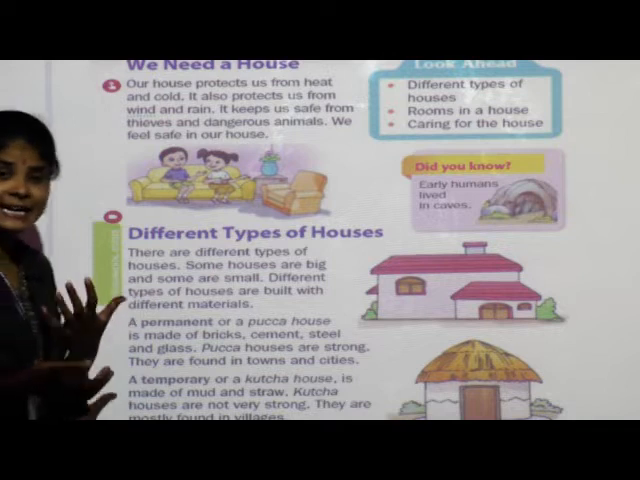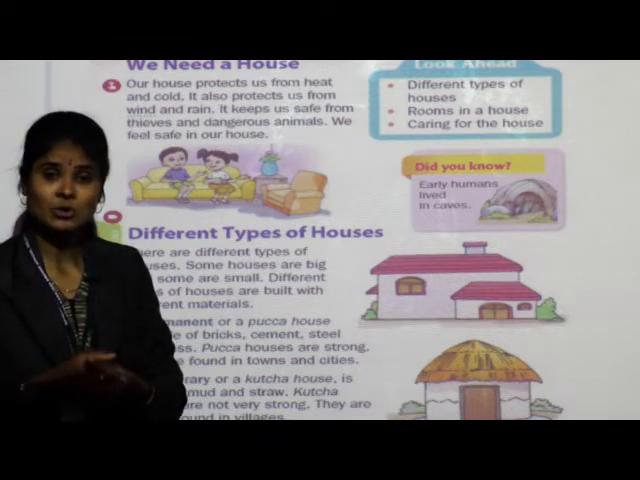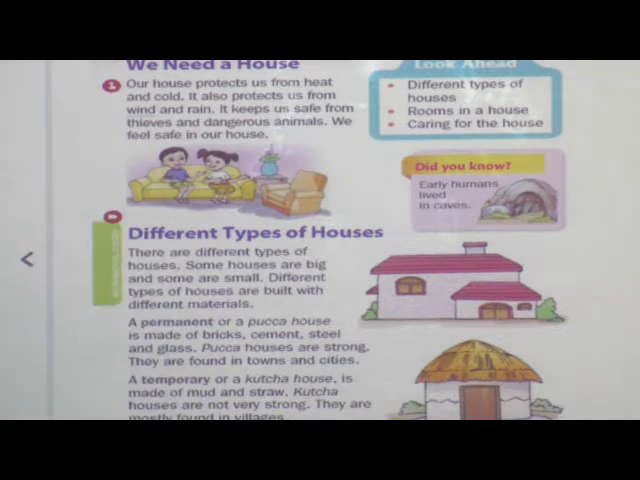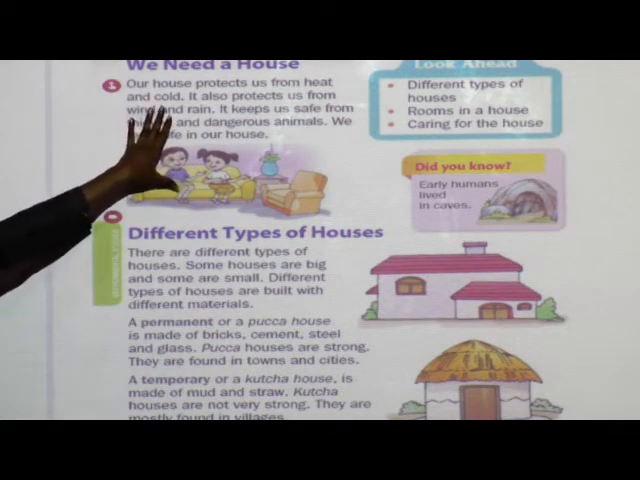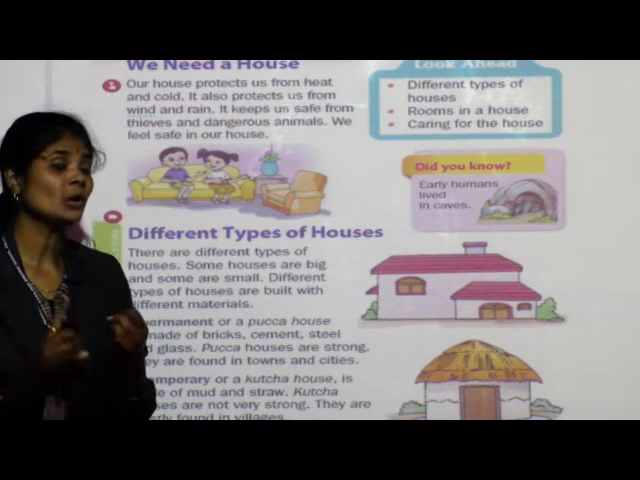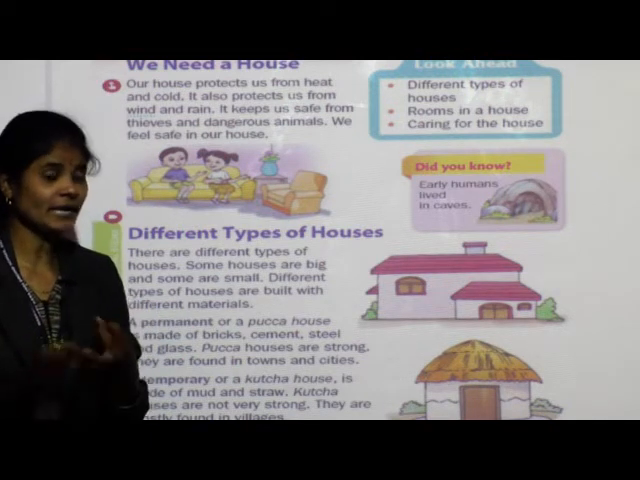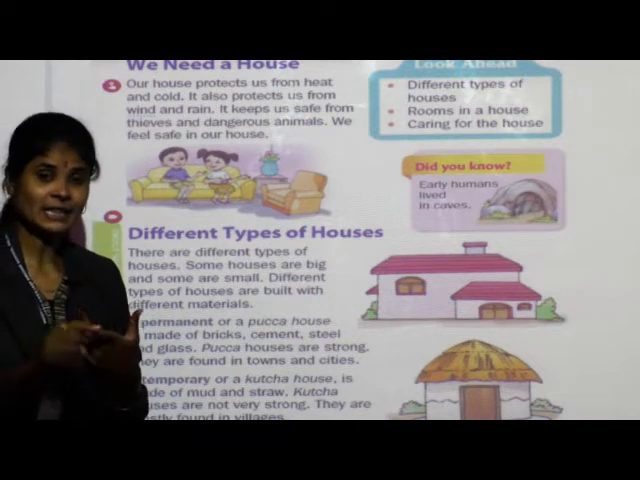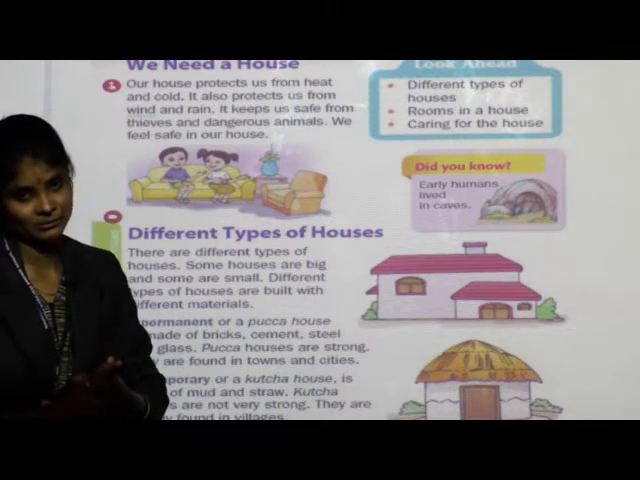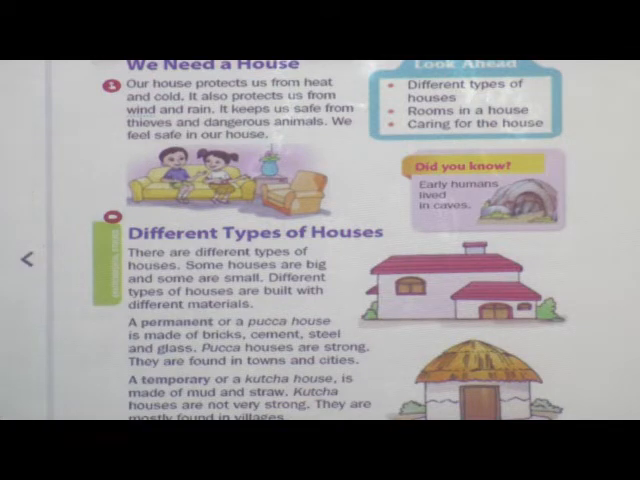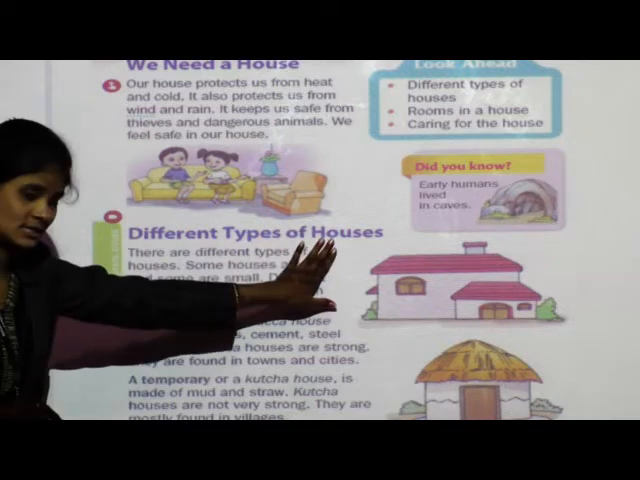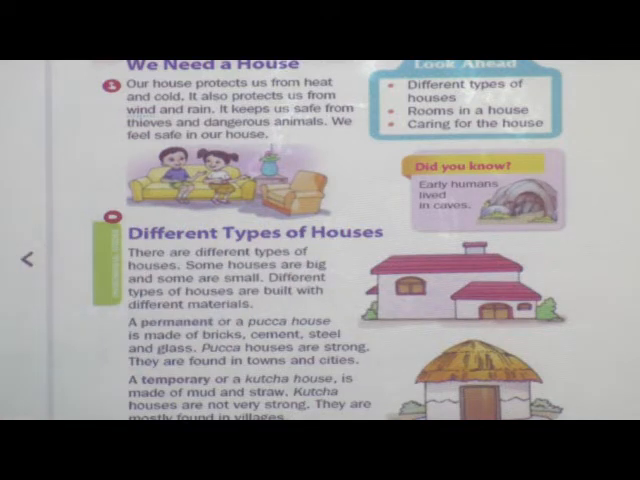And also we can take rest in our house when we get tired. Understood children? Why do we need a house? We need a house to protect ourselves from cold, heat, wind, rain, thieves as well as from dangerous animals. Got it? Next see children, different types of houses. Which are the different types of houses?